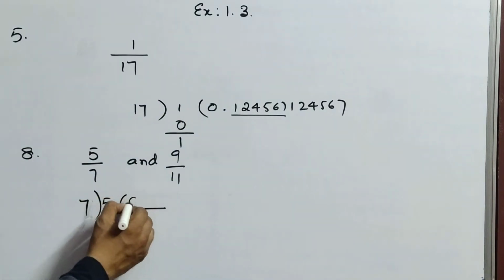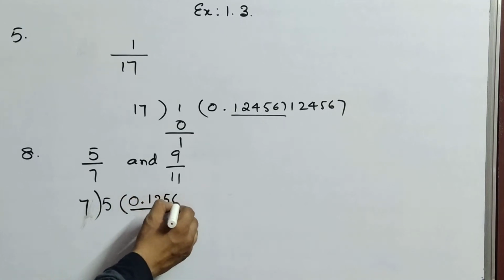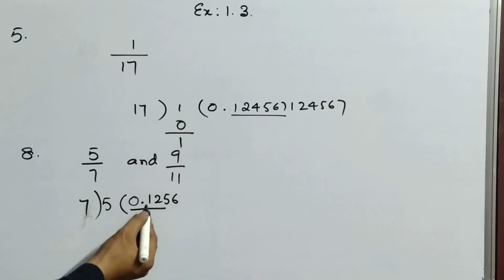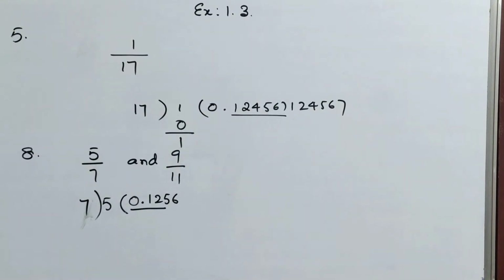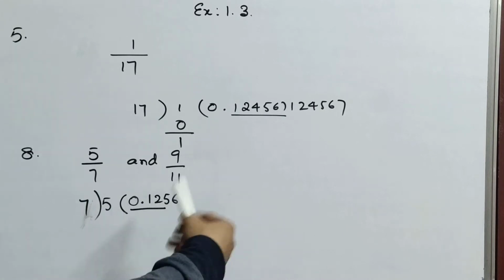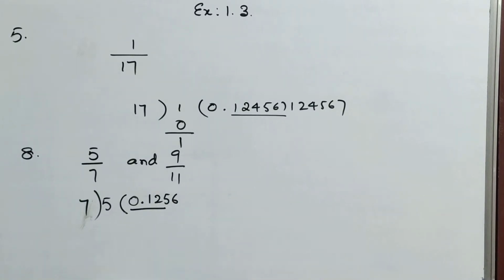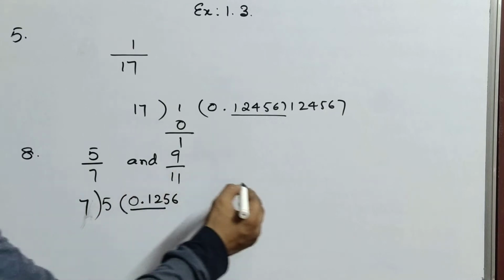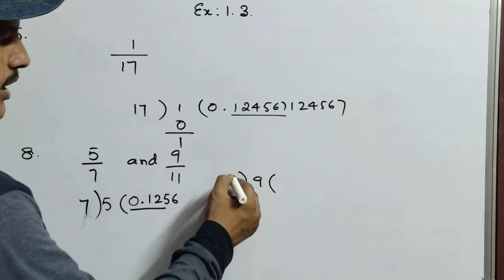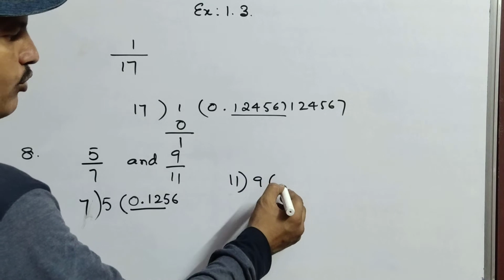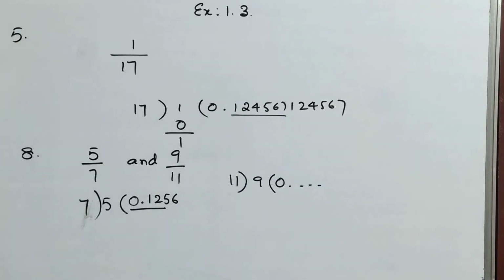Suppose you will get like this 0.1256, and so on, some number is given now. So we can stop here at 0.1256. Okay children, I am not telling that after doing division you will get the same answer. If it is repeating like that, or it never ends with 0, just do up to 4 decimals and you can stop. Nothing will happen. Similarly, for 9 by 11 also, just do up to 4 decimals and stop.